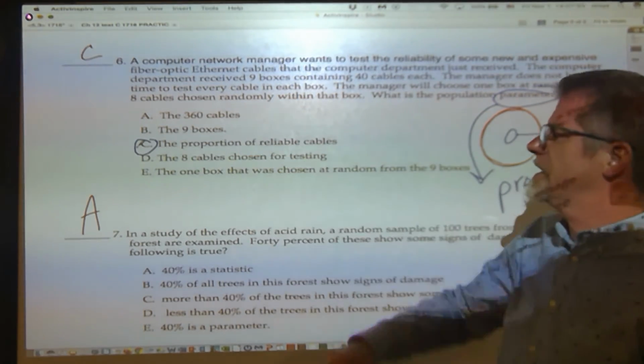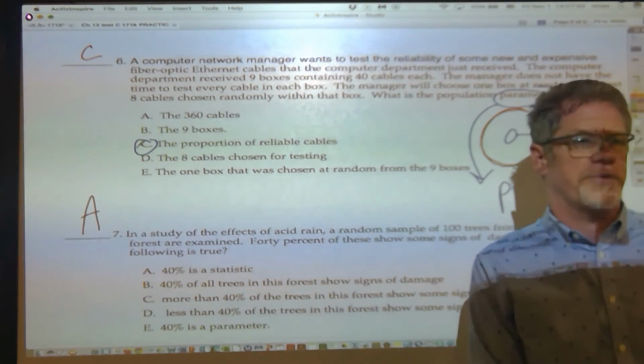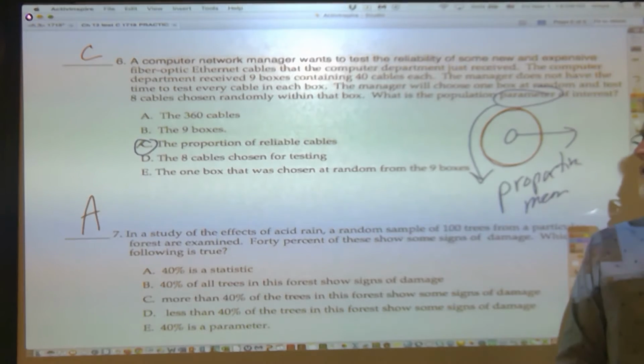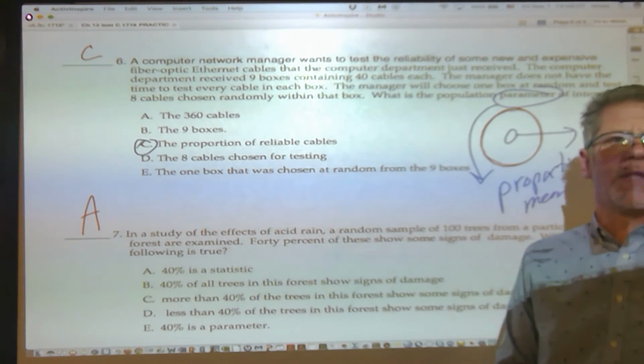B and E are just there because we can't have only 3 options, we have to have 5 options, so we had to make up something to put in for B and E, just goofy stuff. Any other questions on the multiple choice?